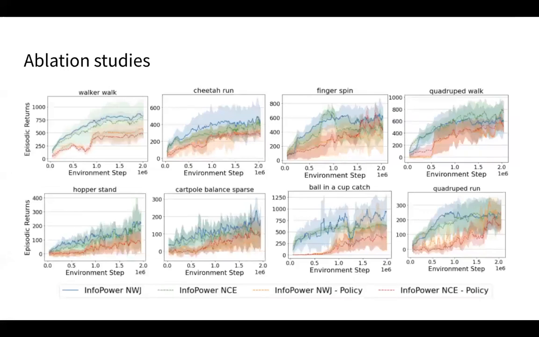For ablations, we consider different variants of the mutual information contrastive term, namely the NWJ lower bound and NCE lower bound, and we consider variants of these InfoPower models without the empowerment objective in the policy learning phase. We see that when we don't include empowerment in policy learning, namely the last two variants, the performance drops significantly. And we see that the NWJ and the NCE lower bounds perform roughly equal in performance.